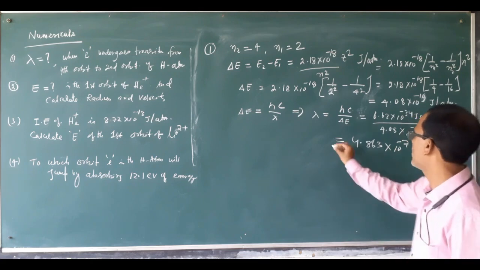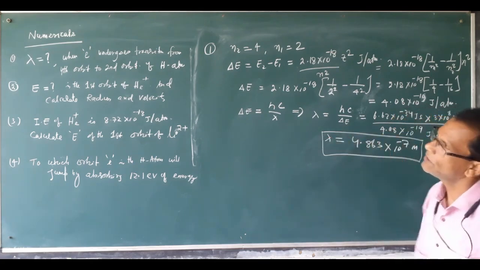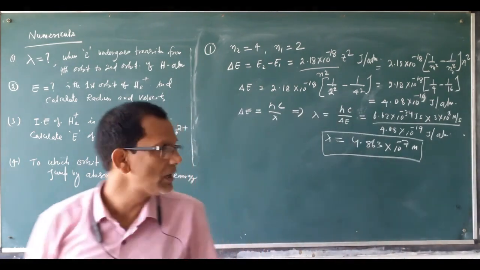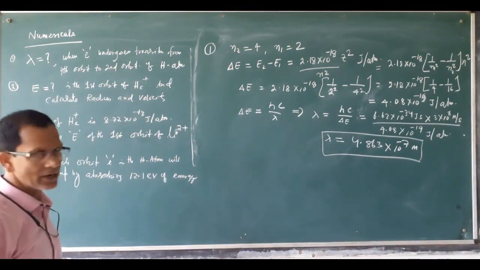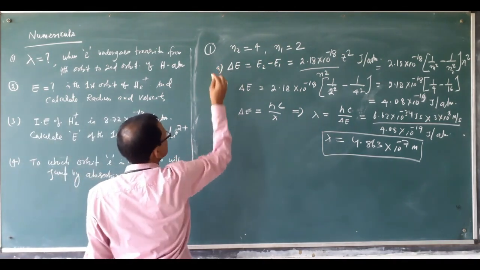So this is the lambda value. For this question, you can use this formula, or another formula that you already know. This is the first concept.